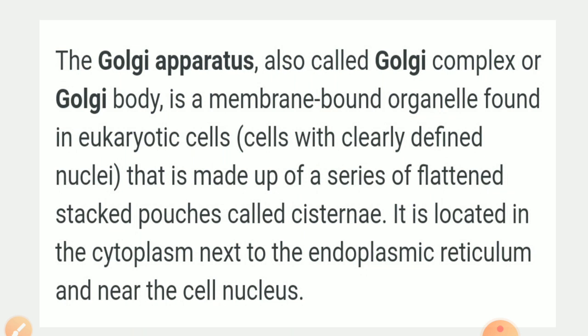In plants, Golgi apparatus is scattered in the cytoplasm and found in diffused form, which is not easily distinguishable, and that is known as dictyosomes. In vertebrate cells, Golgi apparatus is present near the nucleus and found in a localized form. Golgi apparatus is also known as Golgi bodies, Golgi complex, Golgisomes. So many names are there for Golgi apparatus.